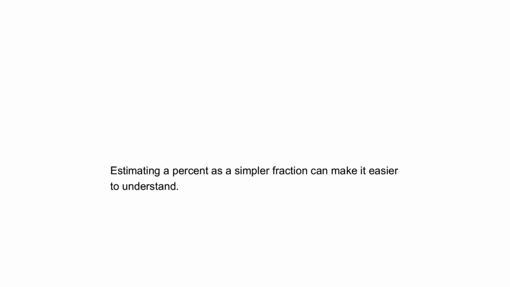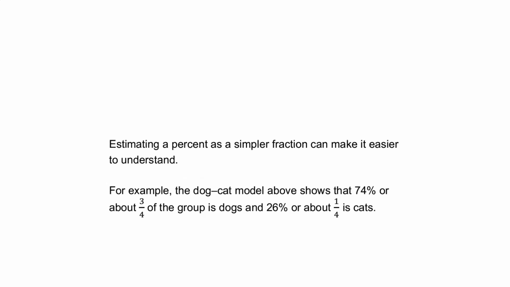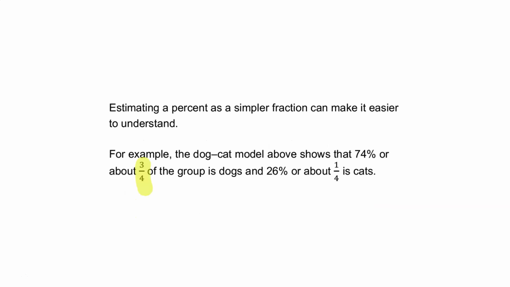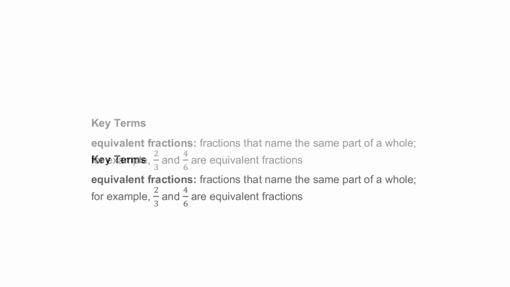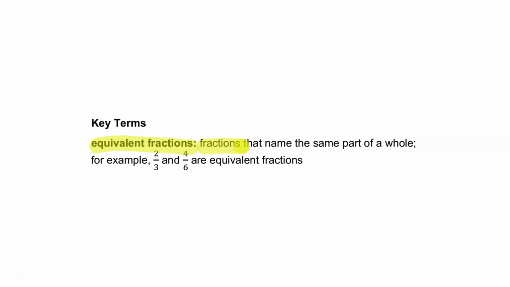Estimating a percent as a simpler fraction can make it easier to understand. For example, the dog and cat model above shows that 74%, or about 3/4 of the group, is dogs, and 26%, or about 1/4, is cats. So by simplifying to 3/4 and 1/4, that's a little easier to think about and to understand than 74% and 26%. Key terms. Equivalent fractions are fractions that name the same part of a whole.